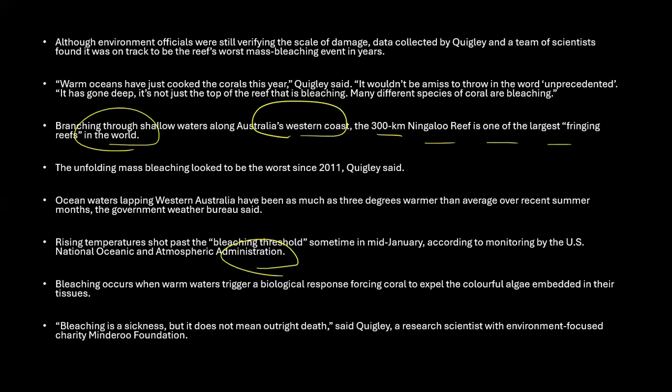Bleaching is a sickness, but it does not mean outright death. We need to understand that it's just a sickness, it's not death. So we have to cure the sickness. If we are able to maintain the temperature properly, I think the corals can rebuild again. But yes, this is something that needs to be taken care of and addressed properly, because this is a sign of climate change, and the loss of coral reefs is not a good sign at all for the environment in any condition.